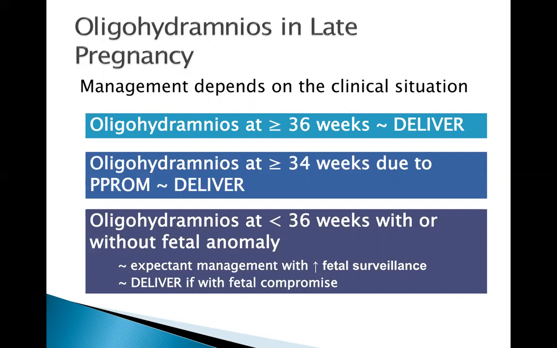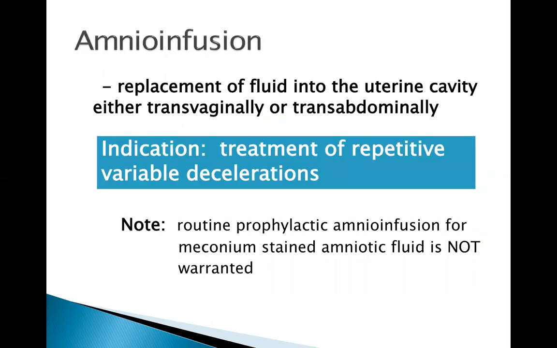there is fetal compromise. If amnioreduction is the surgical or invasive treatment for polyhydramnios, amnioinfusion is a treatment for oligo, specifically if this is to address repetitive variable decelerations. Please remember that amnioinfusion is not indicated to hydrate the uterus when there is meconium-stained amniotic fluid. The only indication for amnioinfusion is to treat repetitive variable deceleration secondary to cord compression.